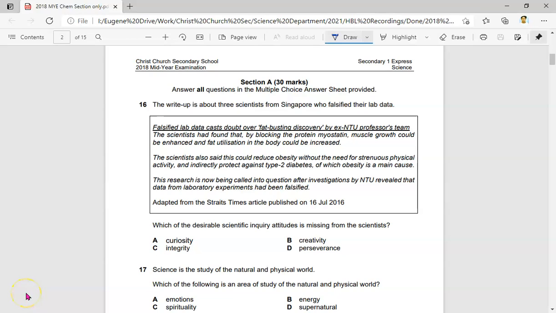Okay, so I'm going to go through Section A, which is the MCQ for the 2018 mid-year Sec 1 Express paper. We're going to go through the answers. Do take note, we are starting at question 16 because this is the chemistry section. Questions 1 to 15 are actually the physics section.